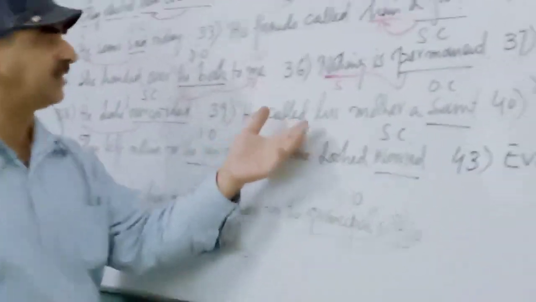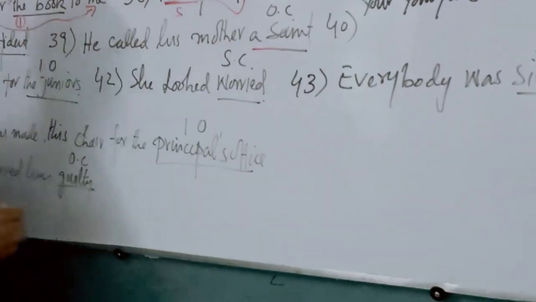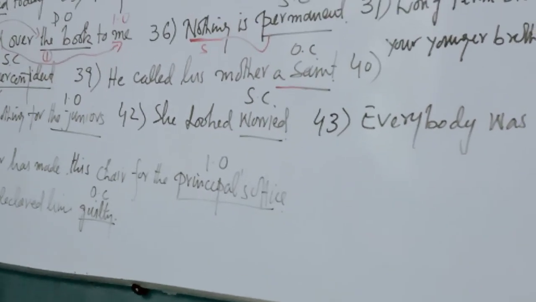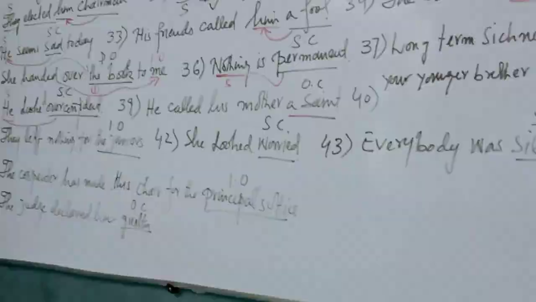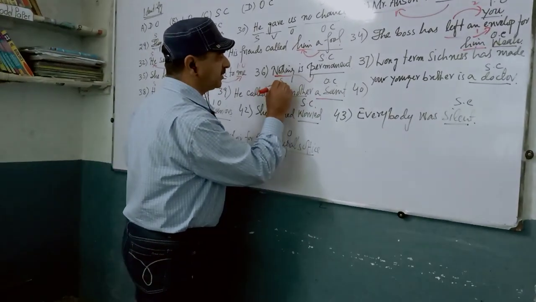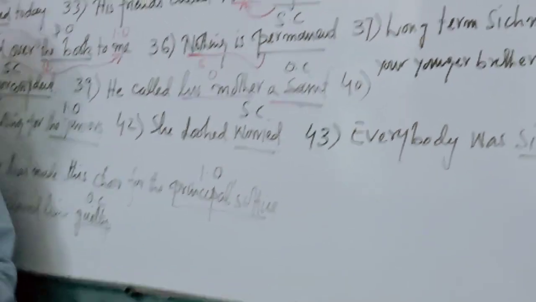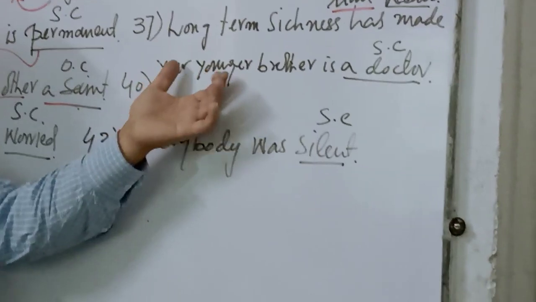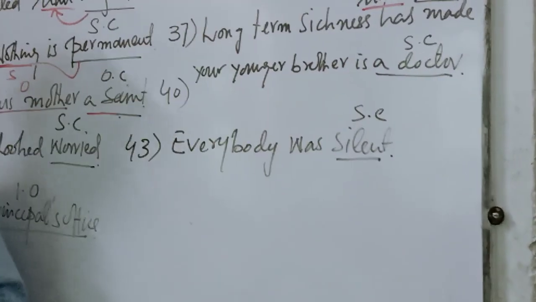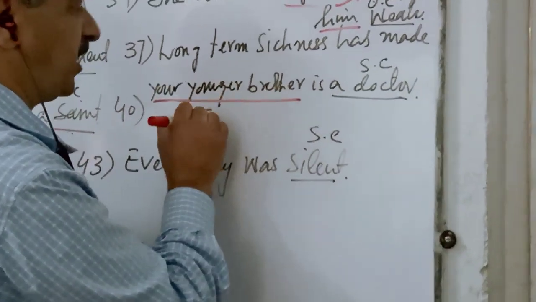Next one is, he called his mother a saint. Why is a saint an object complement? Which object is it completing? It is completing his mother, that is the object. Okay? That's the reason it is an object complement. Think quickly. Number 40. Your younger brother is a doctor. Why is a doctor a subject complement? Because it is completing the subject, your younger brother.